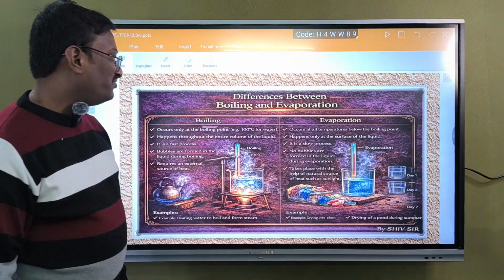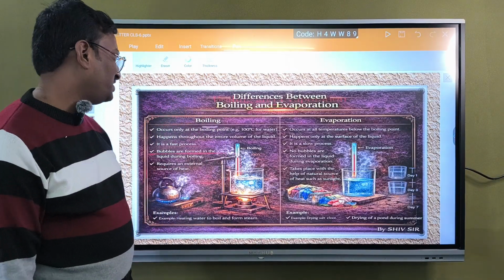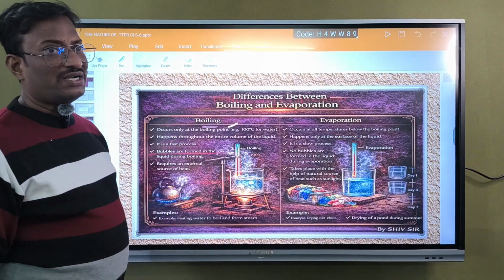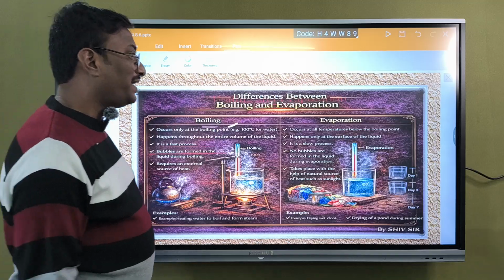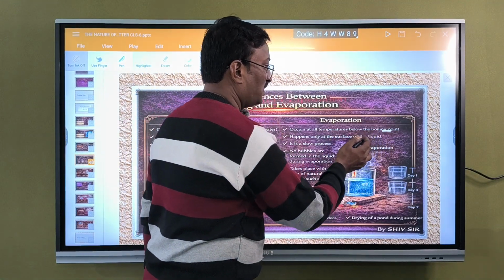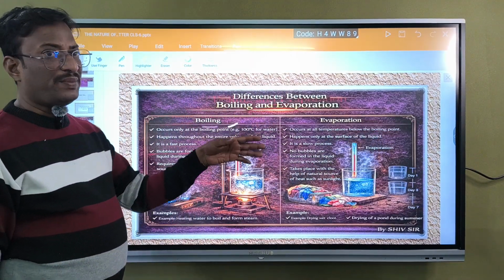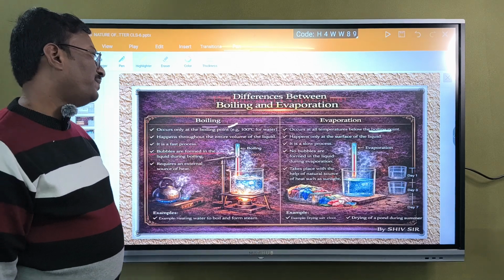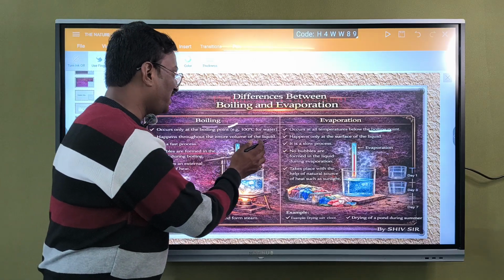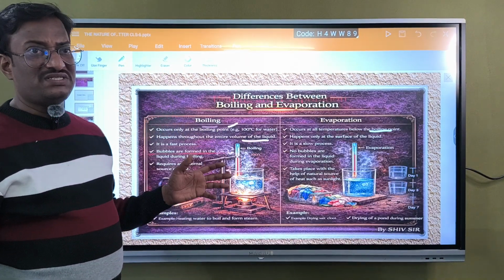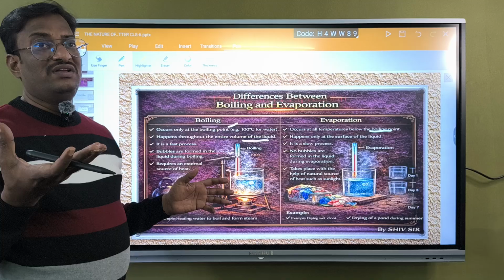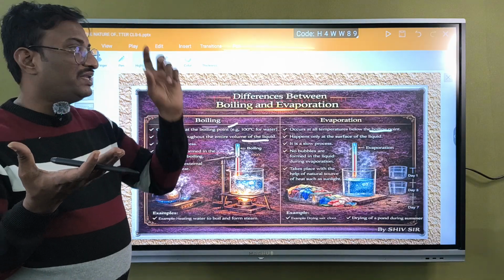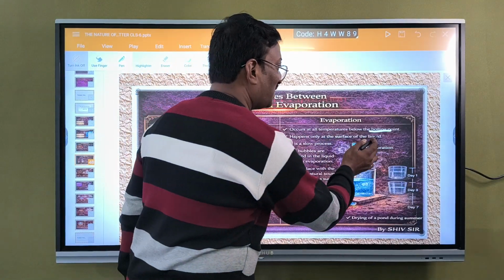Alright, what are the differences between boiling and evaporation? Boiling occurs only at the boiling point. For example, for water it is 100 degree centigrade. Evaporation occurs at all temperatures below the boiling point. There is no need of a particular temperature in order to have evaporation. It will take place at all temperatures. Evaporation happens only at the surface of the liquid, while boiling takes place throughout the entire volume of the liquid. In the vessel we have taken, the total liquid will be boiled.